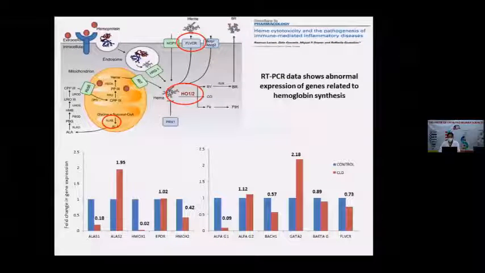This is a schematic diagram that shows that when iron or heme protein enters the cell, this iron is taken by the ALAS enzyme, which uses it to form the heme component. This heme then comes into the cytosol to combine with the globin protein to make a complete hemoglobin molecule.